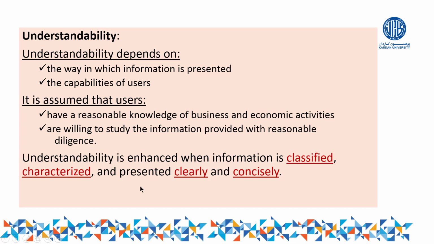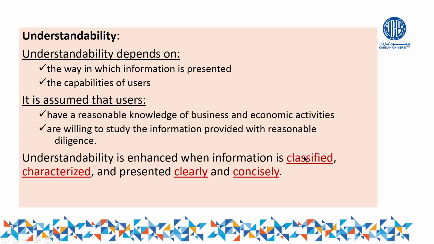Understandability is enhanced when the information is classified, characterized, and presented clearly and concisely. This is very good. Understandability is possible only if we classify the information properly, if we group the information properly, if we mention it clearly and concisely.